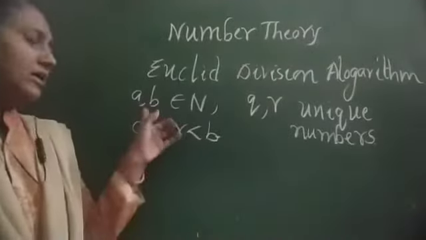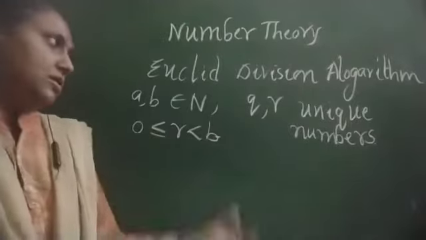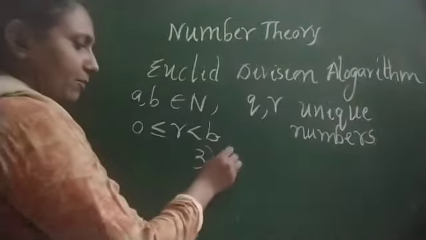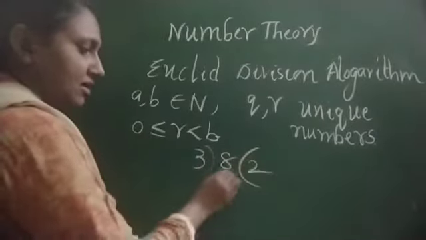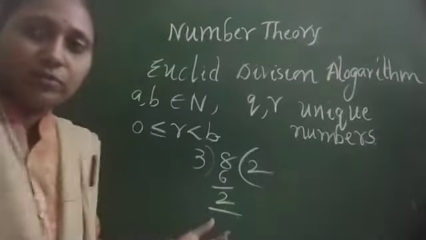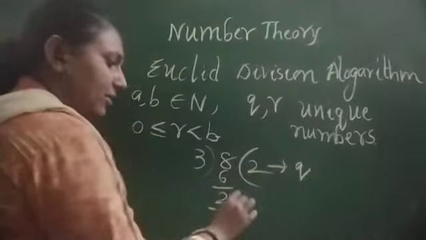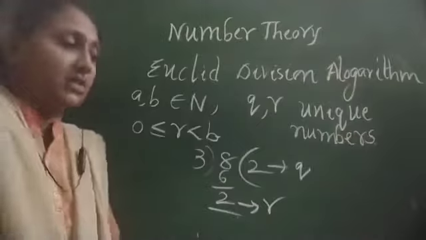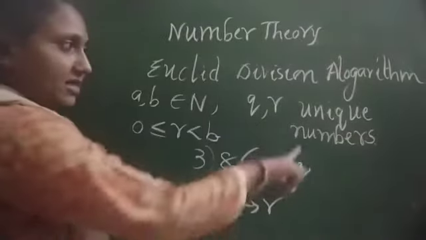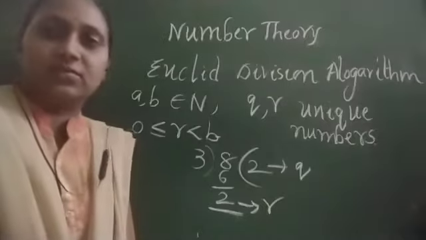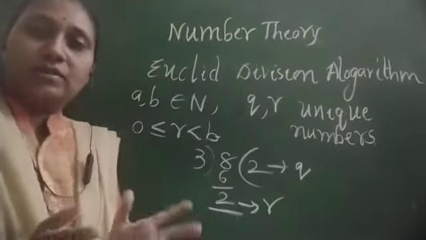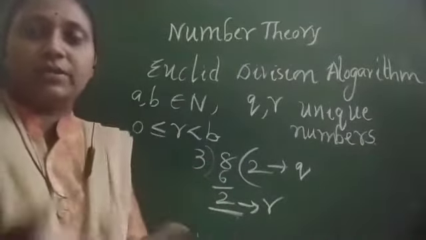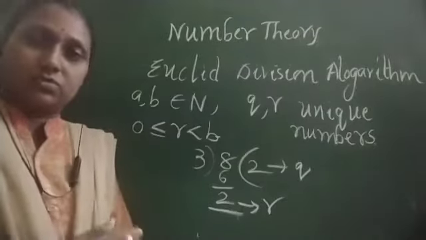Observe this one. If you take any two natural numbers A and B, what is the relationship between A and B when we do the division? Suppose I take the example 3 and 8. 3 twos are 6, the remainder is 2. So here what we are observing is that the quotient is 2 and the remainder is 2. Here we are not getting remainder 0. So this time what we have to observe is that the remainder should always be less than the divisor. That is what Euclid's division lemma says. When the remainder is 0, then one is a multiple of the other, or either this is a divisor or factor of that one. So A and B are either multiples or divisors of each other.